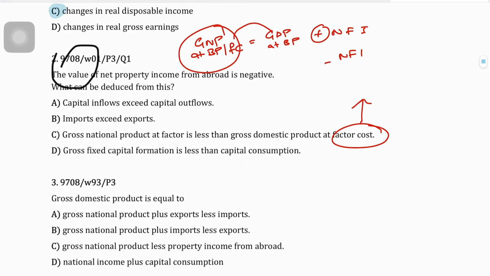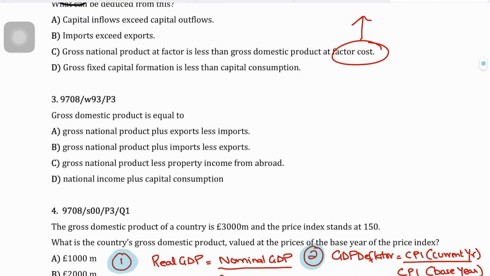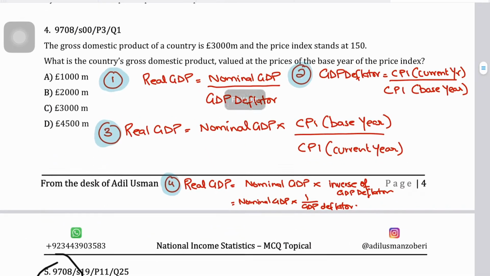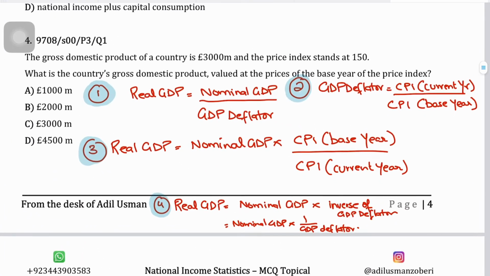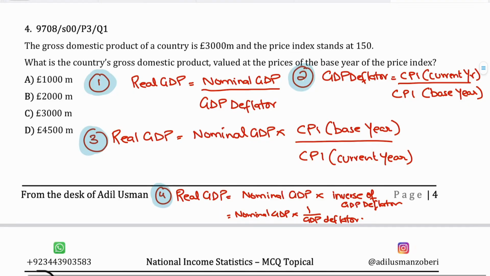Okay guys, moving forward, the next question, let's do question number 4. It says, and this is a very interesting question, I want you to pay very close attention to this, okay? The gross domestic product of a country is 300 million and the price index stands at 150, that is your CPI. What is the country's gross domestic product that is valued at the prices of the base year of the price index? Simply they're asking us to calculate real GDP, that is they want us to deduct the inflation from our GDP that is measured.